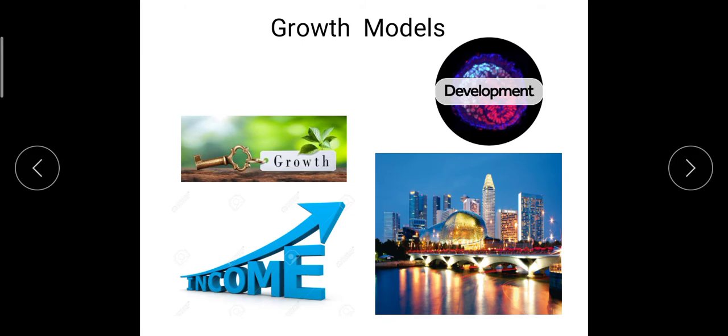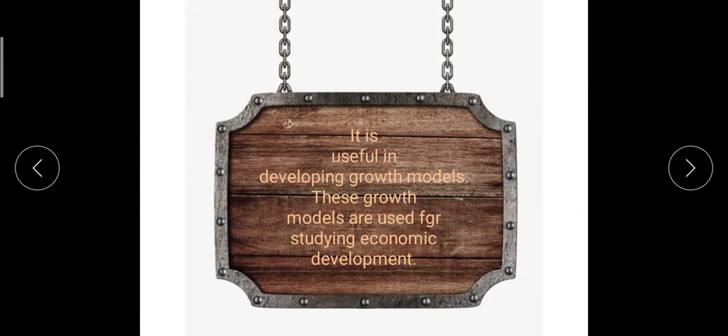So growth models help growth as well as development. They are useful in developing growth models. These growth models are used for studying economic development: how the economy should be developed. Now in macroeconomics we are focusing on the whole economy.